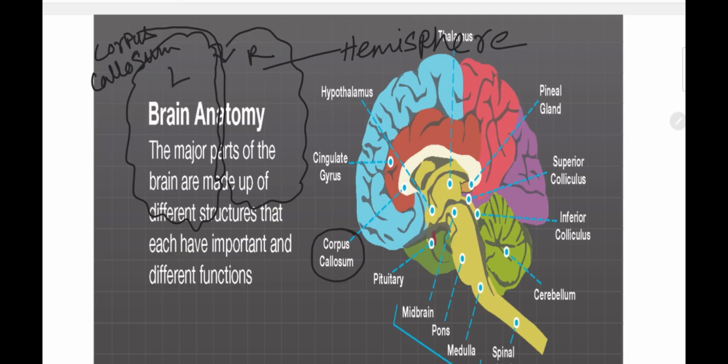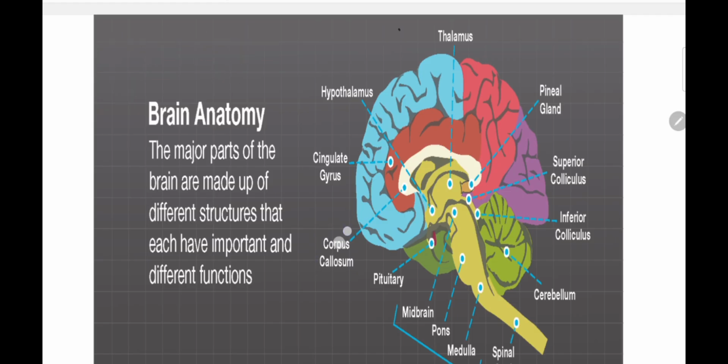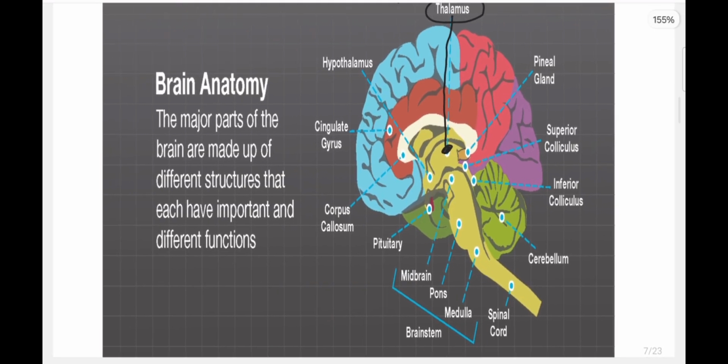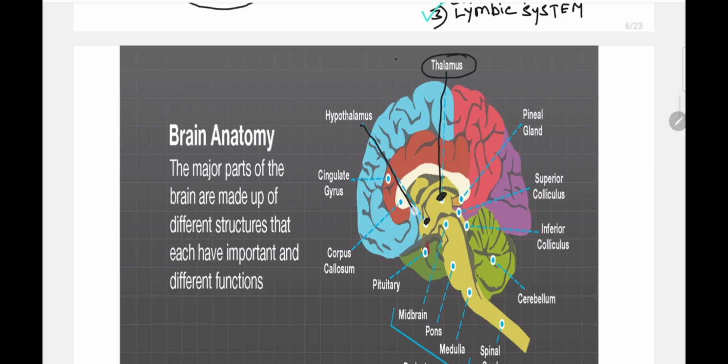Now another thing that you should know in this picture, these pointed structures. We already know the thalamus, it's a part of, tell me, it's a part of the telencephalon. No, it's a part of the diencephalon. Next part is the hypothalamus. So this thalamus and hypothalamus, they are part of the diencephalon, right? So these are the parts of the diencephalon.